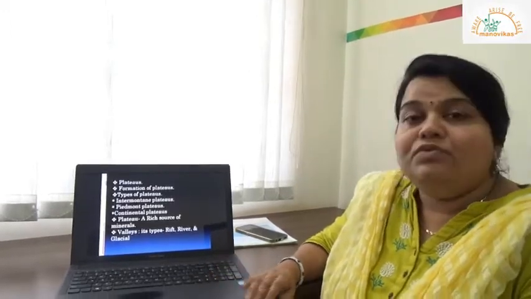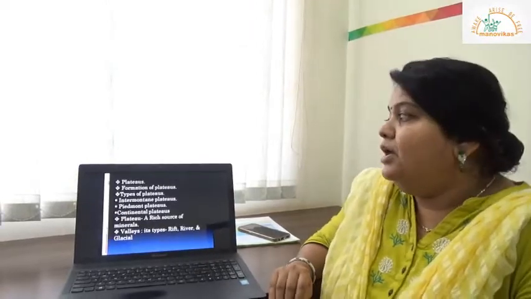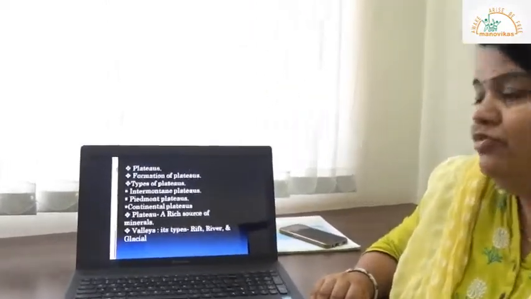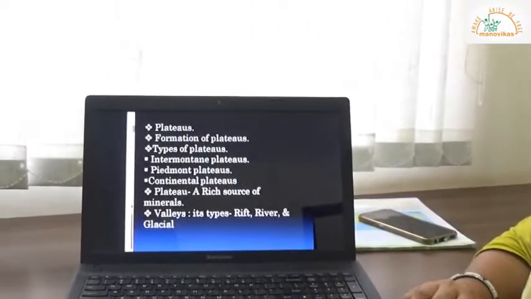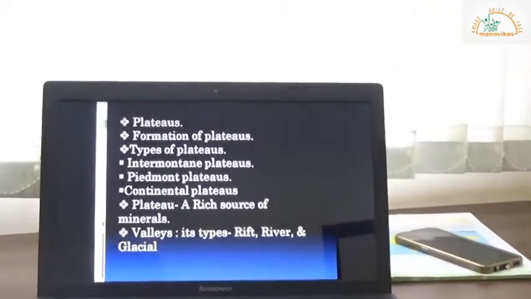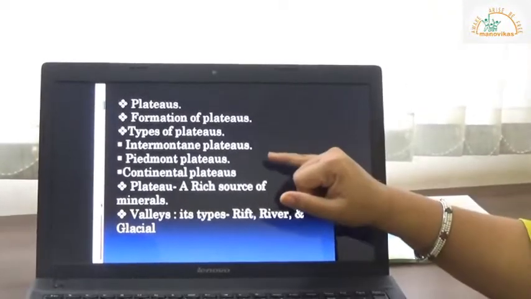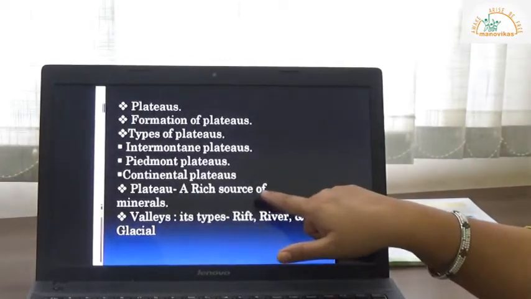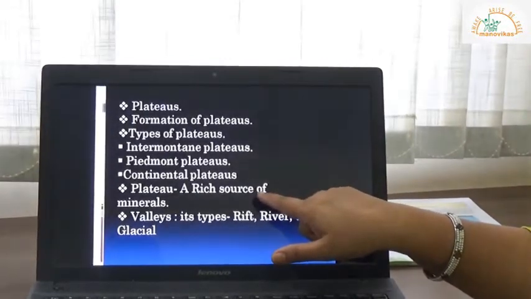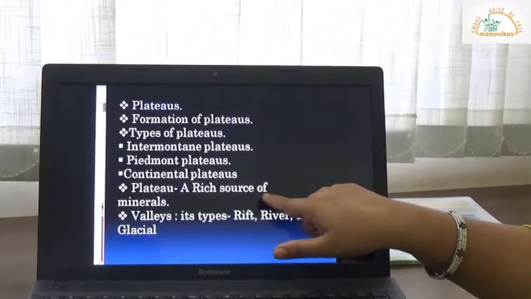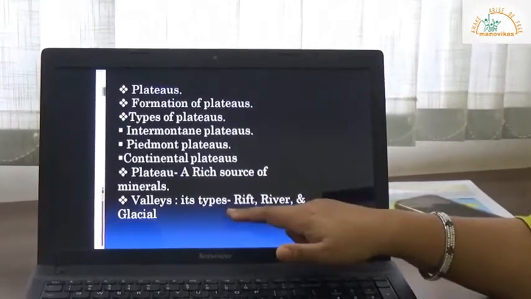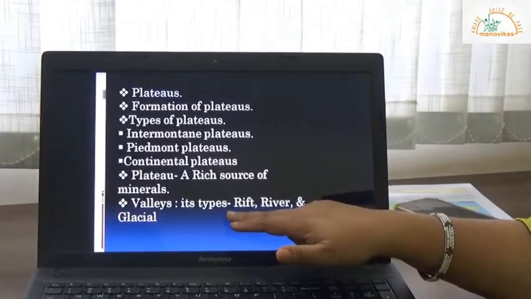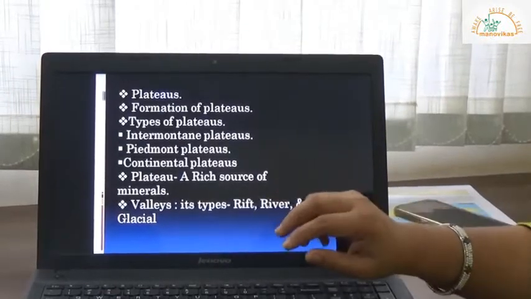Today we are going to continue with plateaus, and we'll also check the formation of plateaus. We'll focus on types of plateaus. Types of plateaus include the intermontane plateau, Piedmont plateau and continental plateau. We will check how plateaus are important to us as a rich source of minerals. Finally, we will find out what valleys are, how they are formed and what the different types of valleys are.